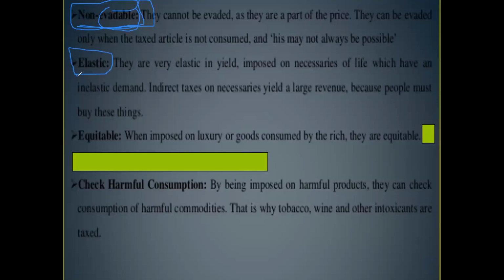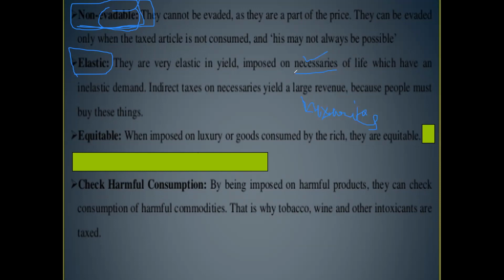So what do you mean by elastic? Elastic means they can be increased. See, in economics, you have various kinds of goods. Wants can be classified as necessaries or luxuries. In economics, you will learn this. You must have learned this. Goods are classified like that.